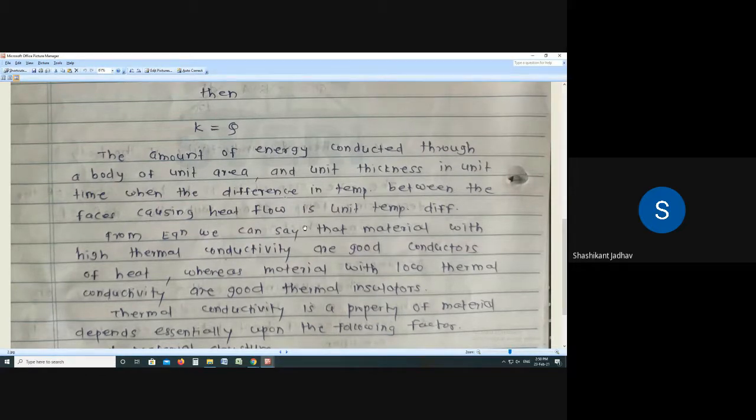High thermal conductivity means good conductor of heat, meaning maximum heat transfer takes place. Whereas materials with low thermal conductivity are good thermal insulators.